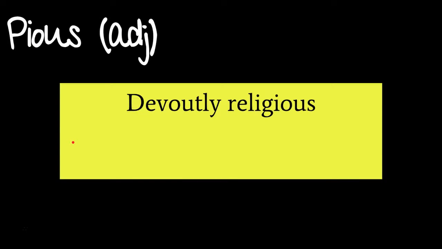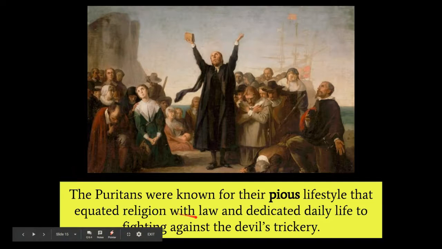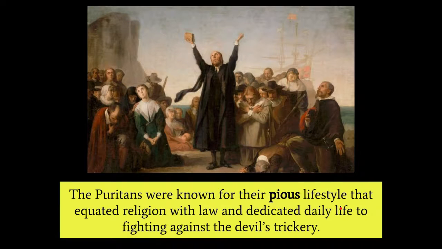All right, so next we have pious, which is an adjective, and it's devoutly religious. So the Puritans, which maybe depending on when you're watching this video, we've already learned about them. The Puritans were known for their pious lifestyle that equated religion with law and dedicated daily life to fighting against the devil's trickery. So pious is the adjective. If you want to turn it into a noun, you have piety.